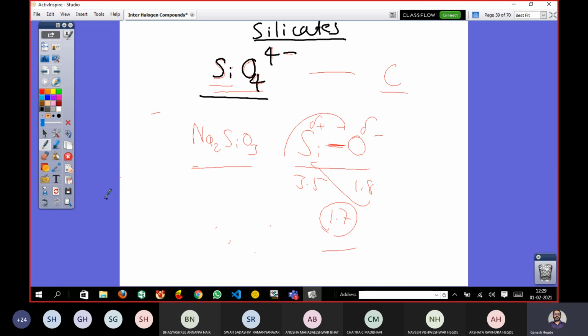Only hydrofluoric acid can react with glass. It can fluorinate, it can decompose, it can make the glass consume and turn it into a powder. Suppose you want to have hydrofluoric acid for any reaction, it cannot be stored in glass bottles. It should be stored in some plastic polymers.